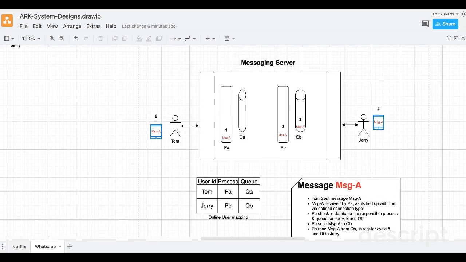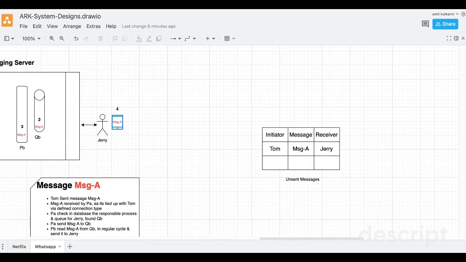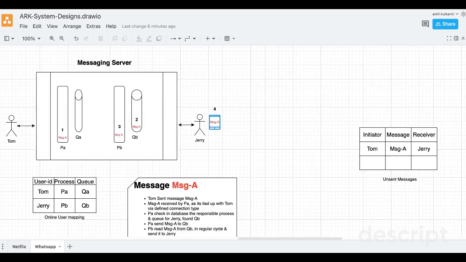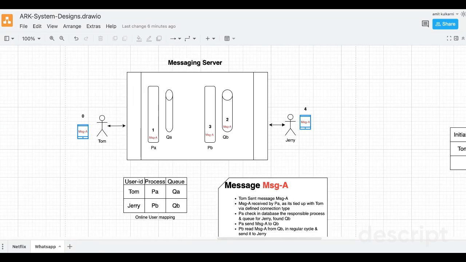How does that table schema look? This is the kind of schema for the unsent messages, where the receiver is Jerry and the message is the message. So this message is not sent to Jerry yet. For all such messages, PA will put them into the database, and whenever Jerry's device comes online, a process will be allocated to Jerry.